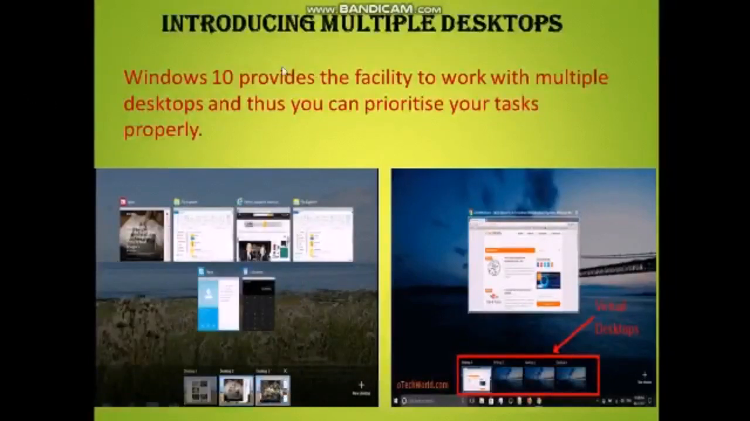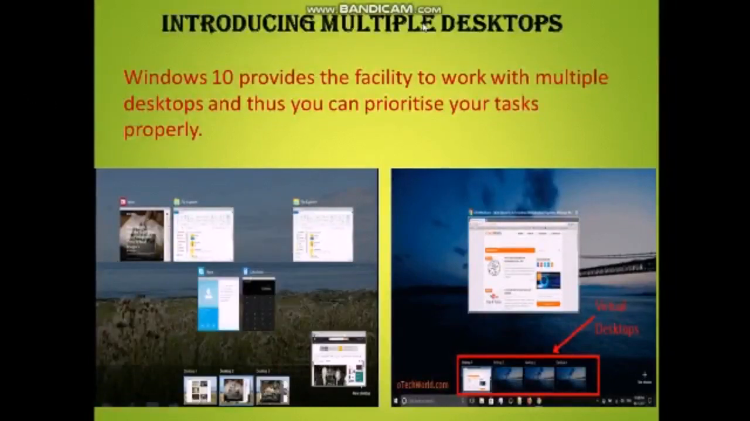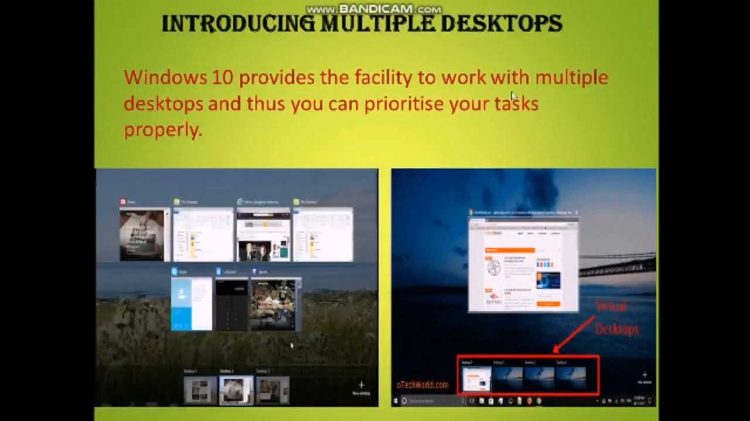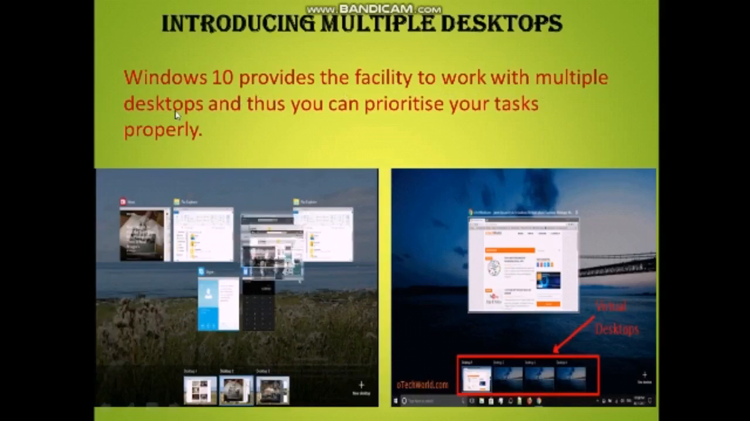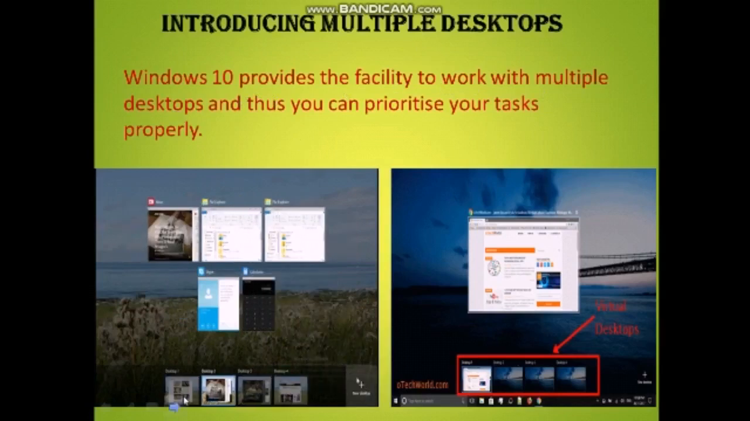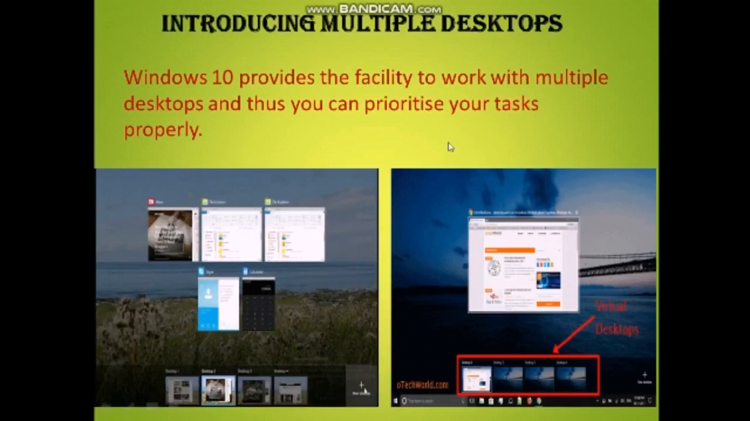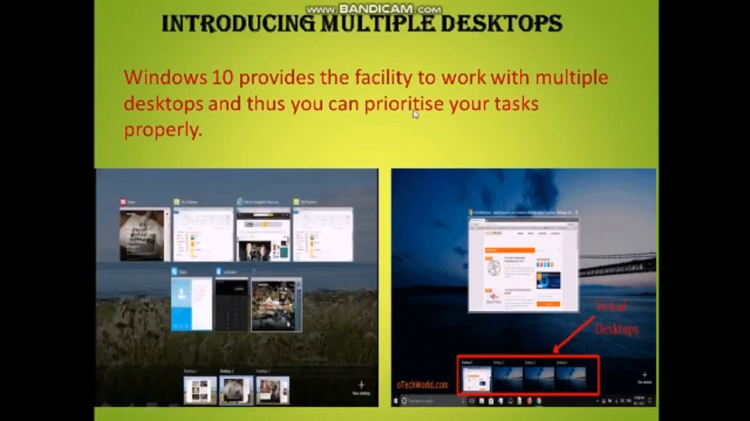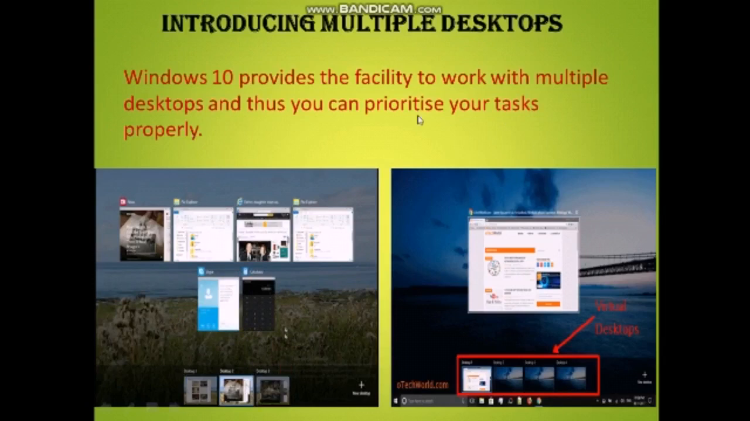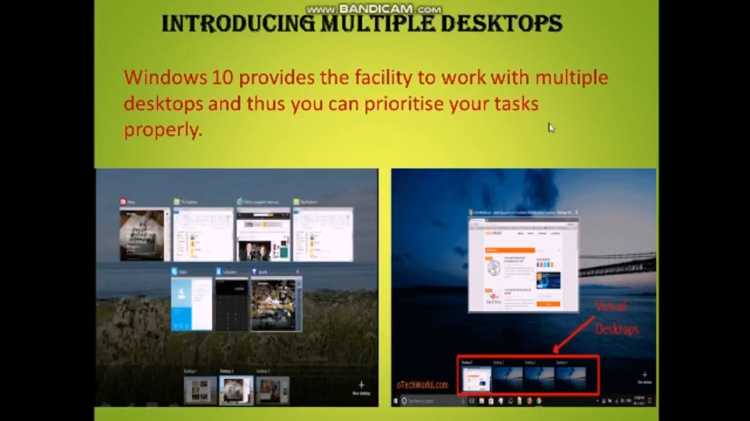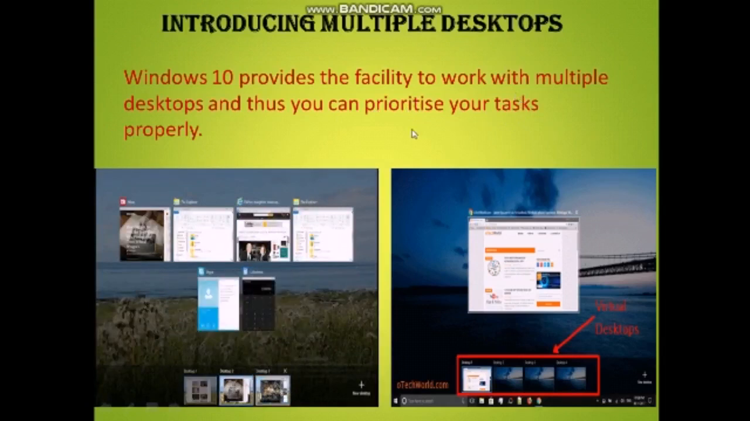Next one is introducing multiple desktop. Multiple means many, right? So Windows 10 provides the facility to work with multiple desktops. Here, look at the picture. This is one desktop, and this is one desktop, and this is one desktop. So there are multiple desktops present in it. With the help of this feature, you can prioritize your task properly. That means you can arrange your task. Task means work. So with the help of multiple desktops, you can arrange your work properly.